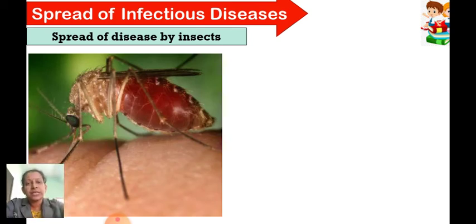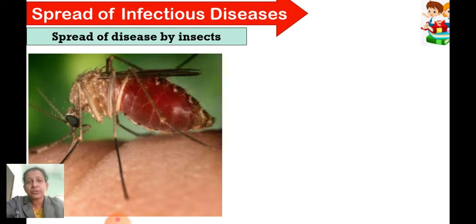Now what do you see here? Which picture is this? Can you see a fly which is biting someone? Yes, you're right, it is a mosquito. You can see the pouch behind it is filled with blood. Correct? You know which disease is caused by this one? Yes, you're right. There are many diseases which are caused by mosquitoes, and the common one is malaria. Malaria, chikungunya, dengue, all are spread by mosquitoes.